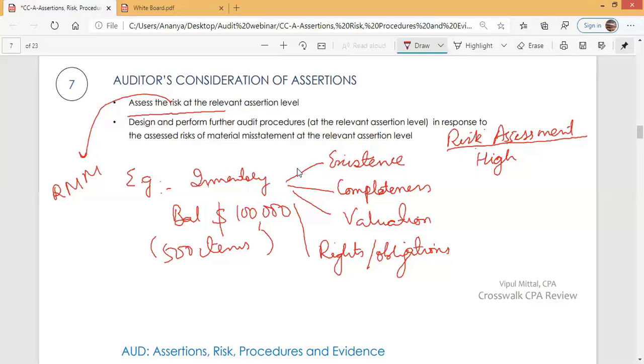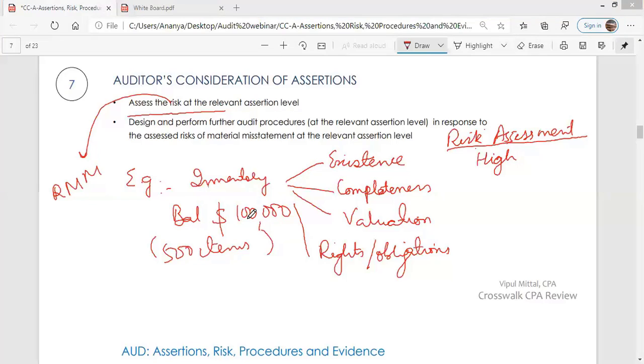So the auditor assesses that, let's say, risk is very high regarding existence. Why? Inventory items are small and costly. For example, microprocessors. Microprocessors are small and easily transportable inventory items, and they are susceptible to theft. So there is a risk that those items are stolen and do not exist in the inventory.